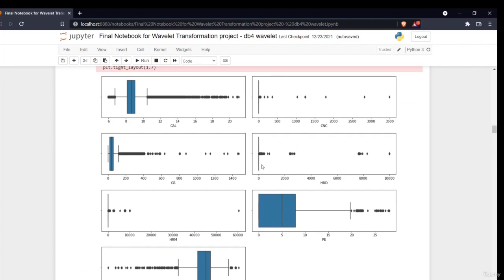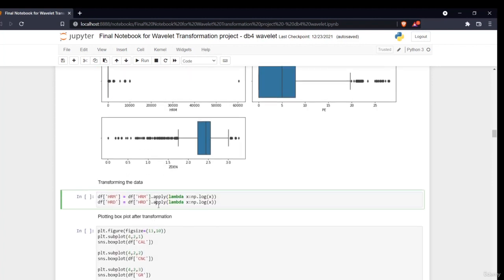Right now this column is not on a logarithmic scale. So what I did was apply a log transformation, which converted all these values into logarithmic values. That is how it is conducted.